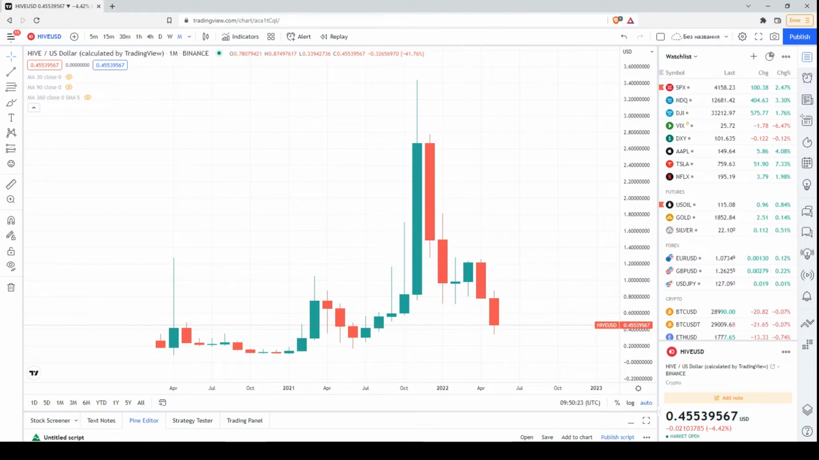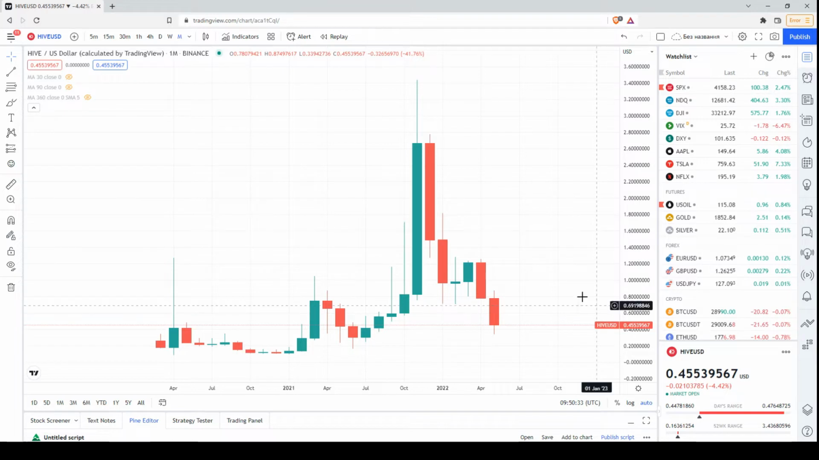Hello beautiful blockchain people. Today let's have a look at the price chart of HIVE. And this is the monthly time frame. The current price is 45 cents, 0.53.